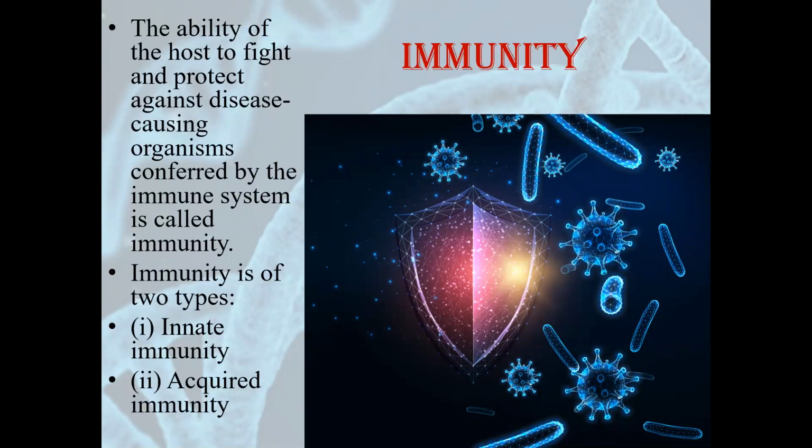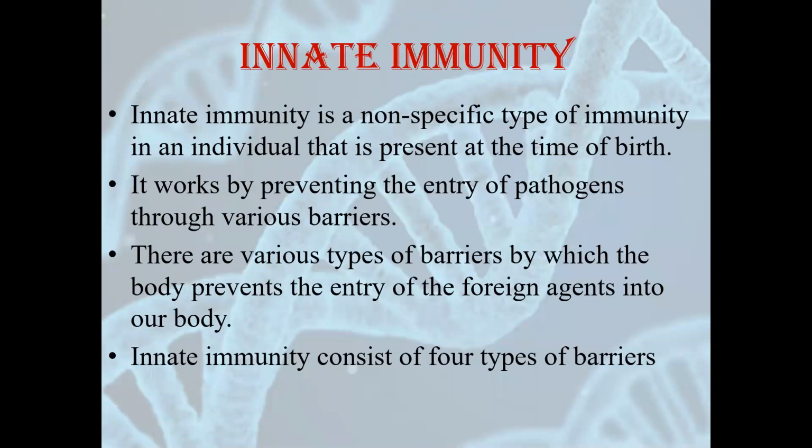Immunity is of two types: innate immunity and acquired immunity. Innate immunity is the immunity that we already have since our birth. It's already present in our body. It is a non-specific immunity. That means it is not specific for a certain type of disease or a certain type of microorganism. This type of immunity is called innate immunity. Second is acquired immunity. Acquired immunity is the immunity that we get after our birth, that is during our lifespan. And this immunity is specific immunity. That means it is fixed for certain type of organisms. Let's see both types of immunity one by one.